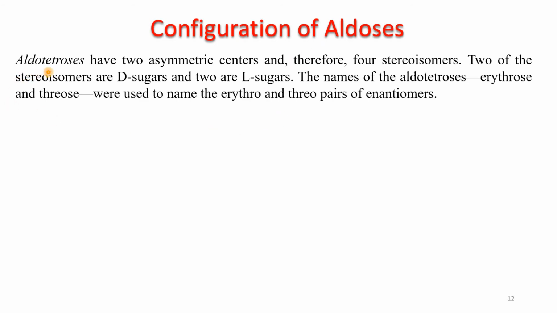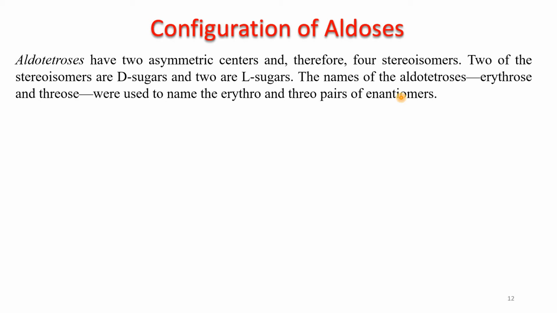Aldotetrose have two asymmetric centers and therefore 4 stereoisomers. 2 of these stereoisomers are D sugar and 2 are L sugar. The names of the aldotetrose, erythrose and threose, were used to name the erythro and threo pair of the acid.